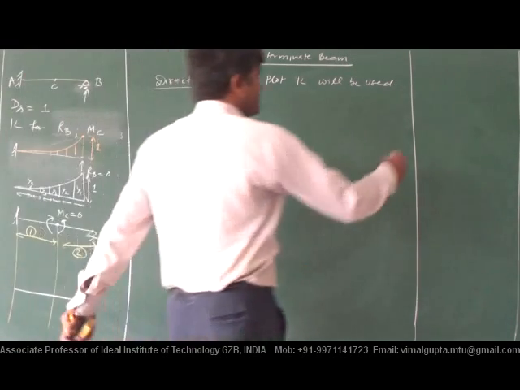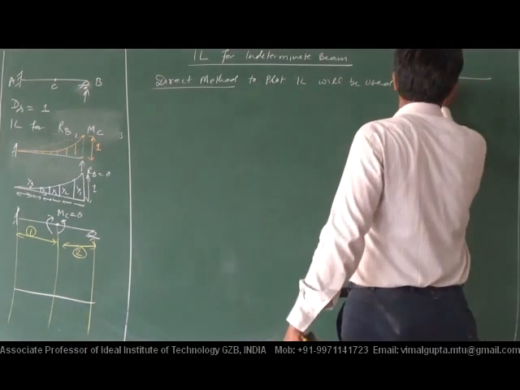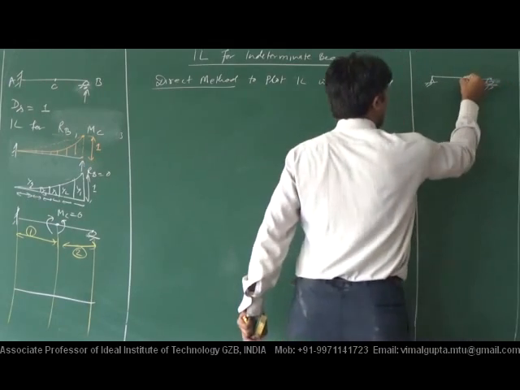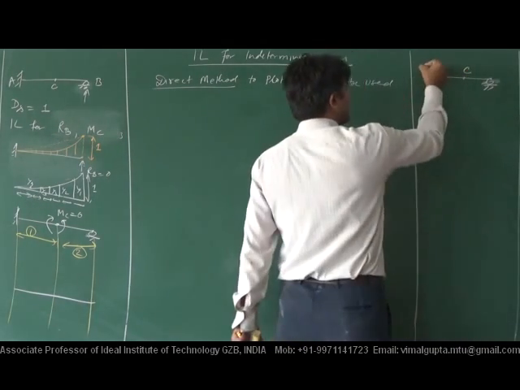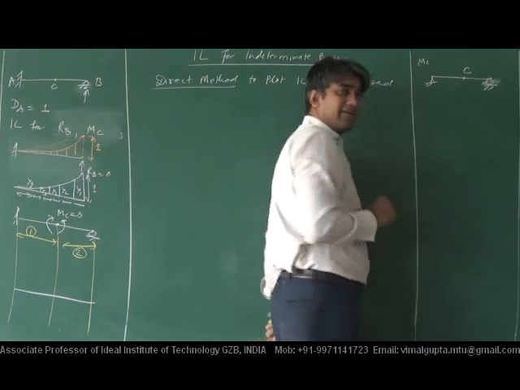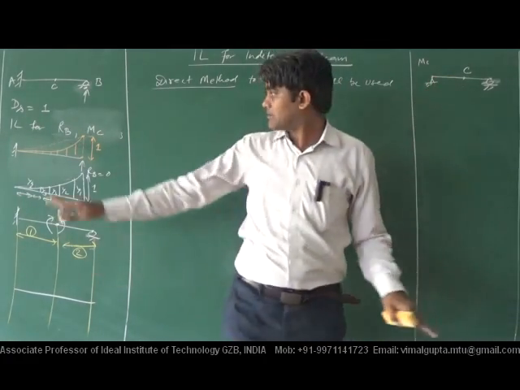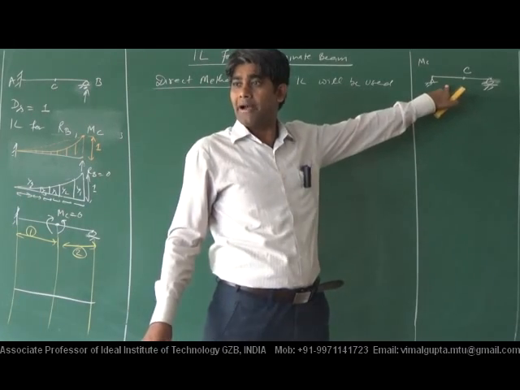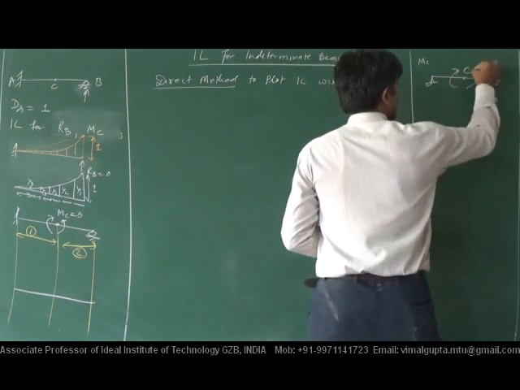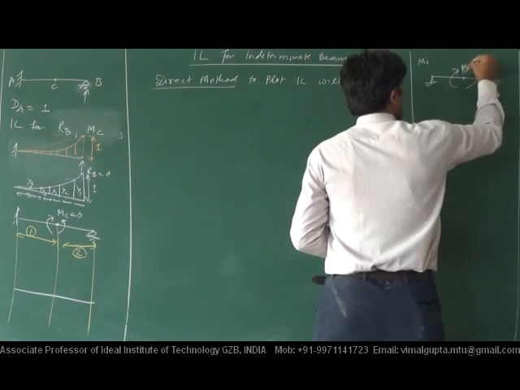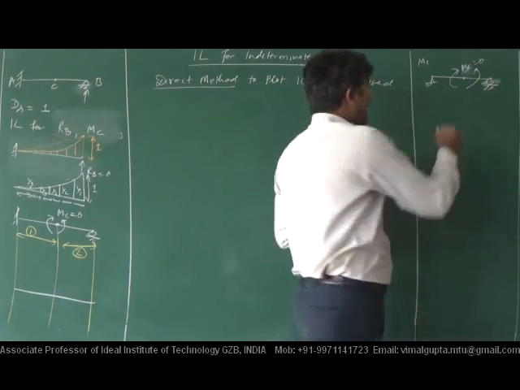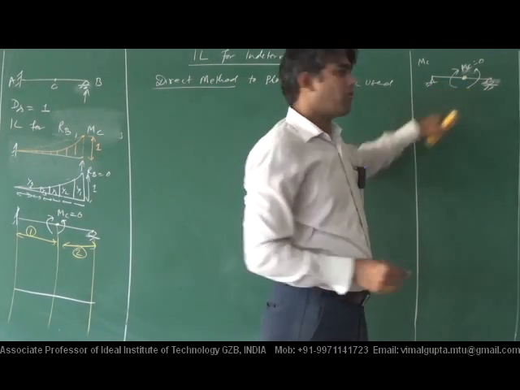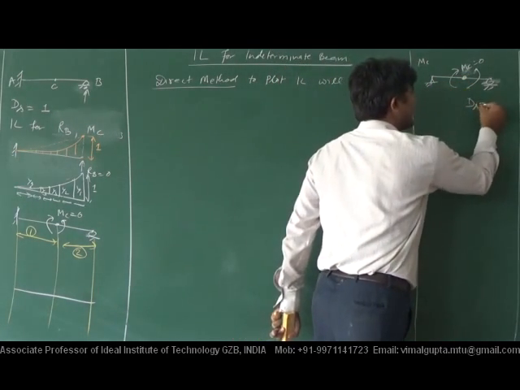If I have this simply supported beam and it is required to plot the bending moment at point C, I am just comparing this one and this one. Got it, everybody? Here MC equals to 0. After providing this, what is the value of static indeterminacy?